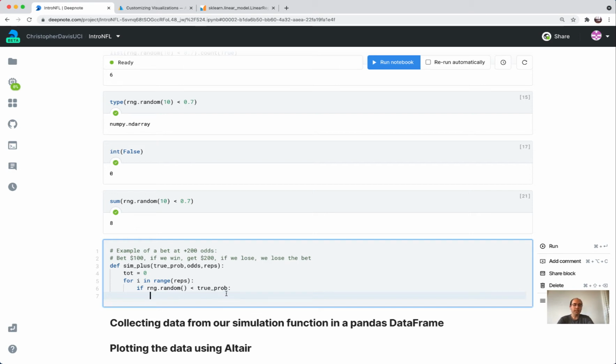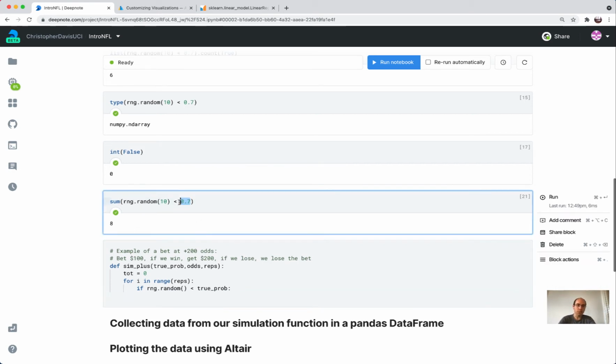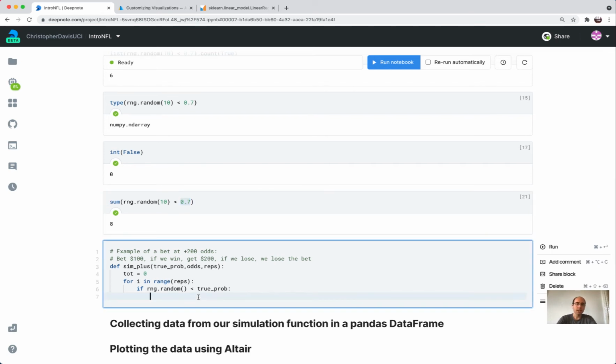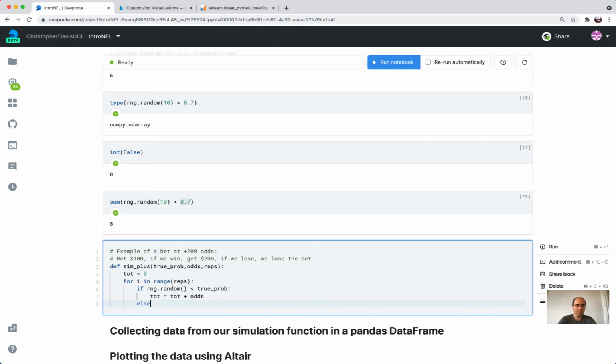Okay, so this corresponds to winning. For example, the bigger the true probability is, the more likely we are to win. So if we win, then we get the odds added to our total. We're just assuming that we're always betting $100 in this example.